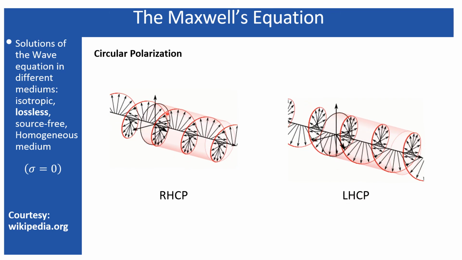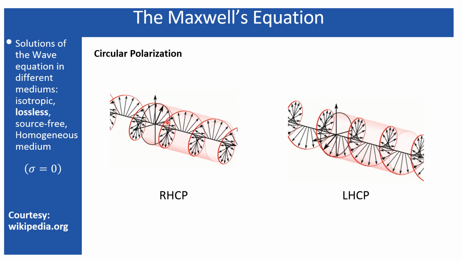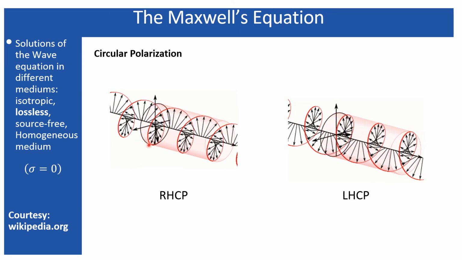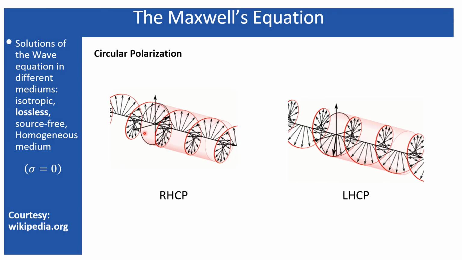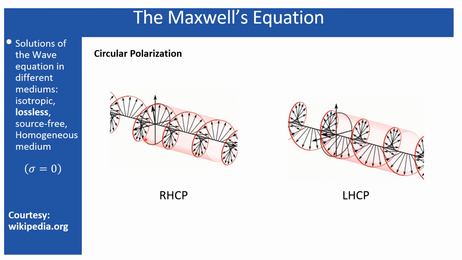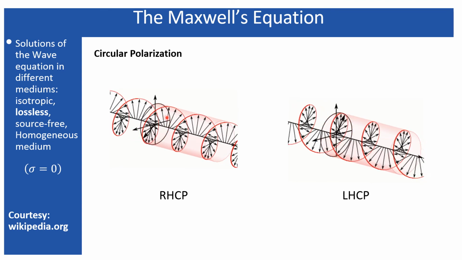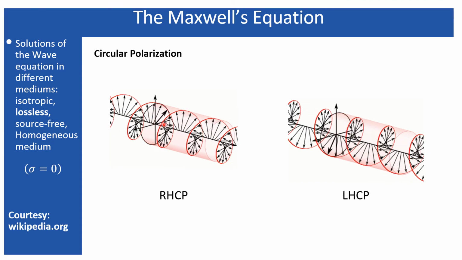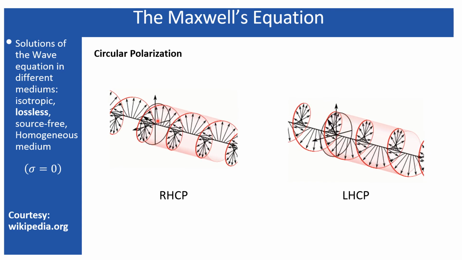This arrow represents the trace of the electric field, which circulates while maintaining a constant amplitude. The radius of this circle represents the amplitude, and this arrow rotates due to time evolution, since the angle is directly related to omega times t.